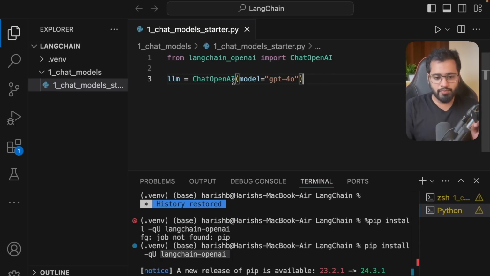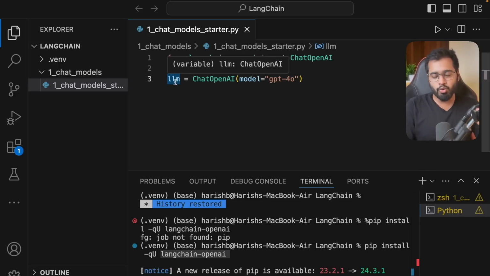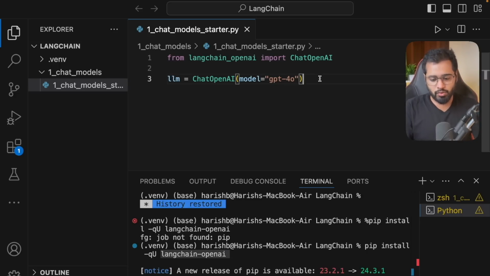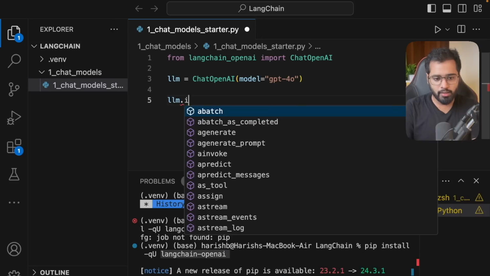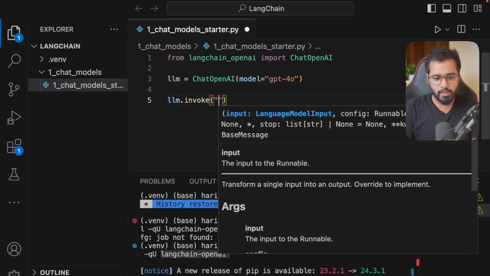So now that we have used a chat model to initialize an LLM for us, this is the variable that we are going to be using to communicate with OpenAI's APIs. To make an API call to OpenAI, we can just say llm.invoke. We can pass in any string that we want inside of this.